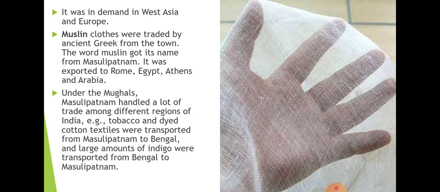Now what you have to do is write the list of things that were exported and imported from Hampi in your copy.